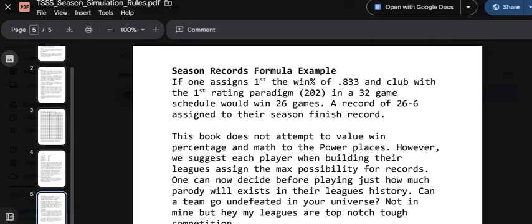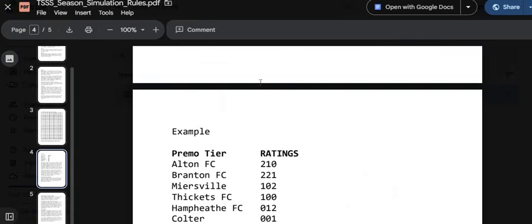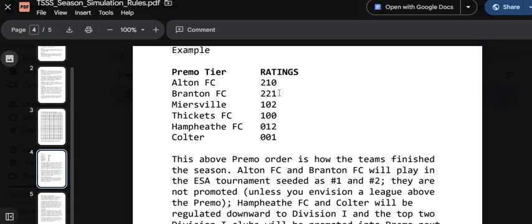My soccer league would have a 32 game season, and I'm going to multiply my top first finisher. That team would win 26 games for a record of 26-6 in my soccer season. Again, how do I account for draws? Well, I would only do draws if I had teams tied in my little division. So let's say in my finish here, I had two teams at 210. So I had 210 and 210, and then I would coin flip, and Alton won the coin flip, so they won the Premier League's top spot.